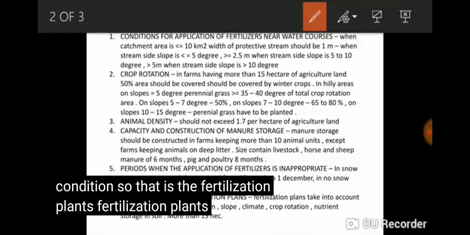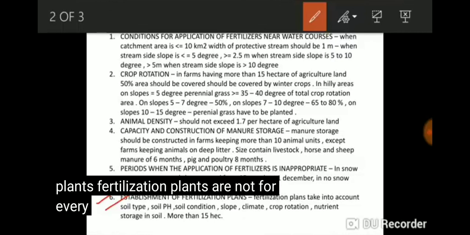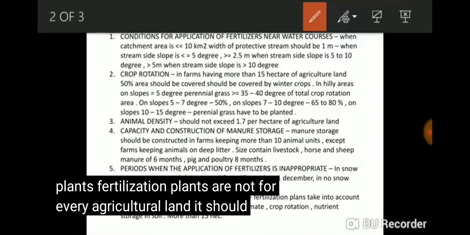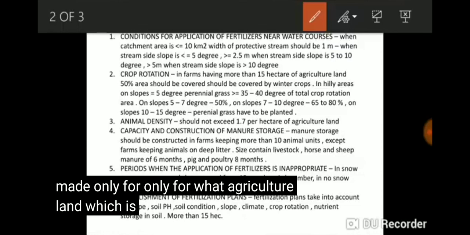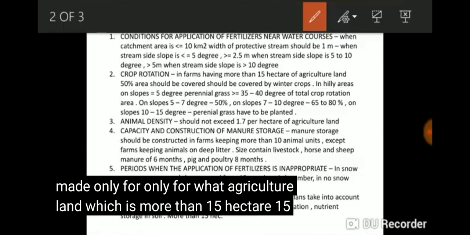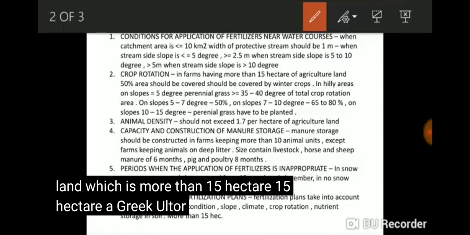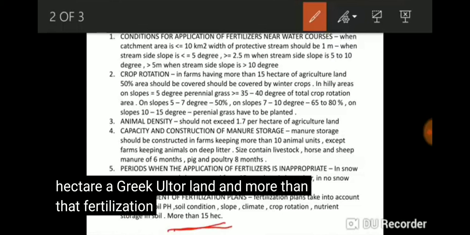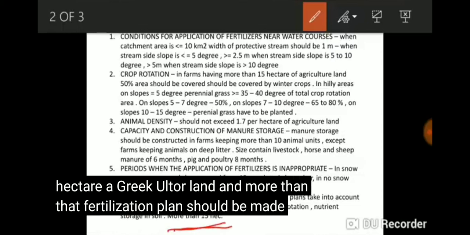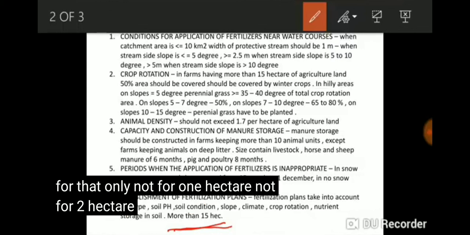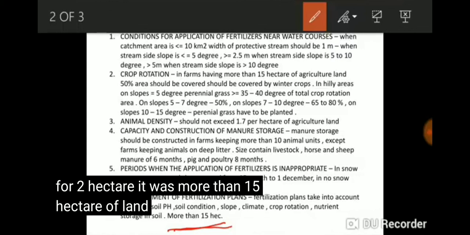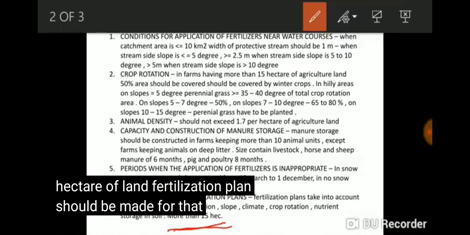Fertilization plans are not for every agricultural land. It should be made only for what? Agricultural land which is more than 15 hectare. Fertilization plan should be made only for agricultural land of more than 15 hectare. Not for 1 hectare, not for 2 hectare, it's for more than 15 hectare of land. Okay, so that is the rule.